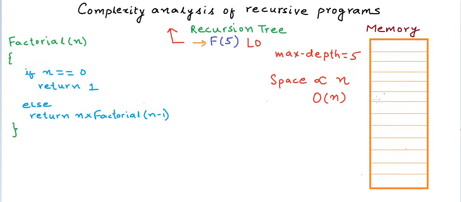There are a lot of other things corresponding to this program execution, like the state of the main method and other function calls that get saved in the memory, but we only tried to show you the memory used by this particular recursive call. So we saw that the maximum space taken by this program for an input n is n units. So the space taken is proportional to n, and that's why this is an order of n algorithm in terms of space complexity.